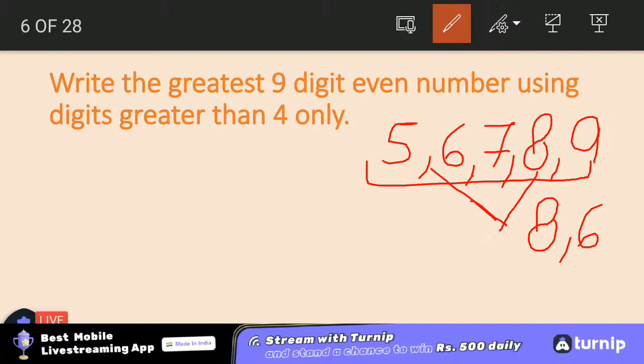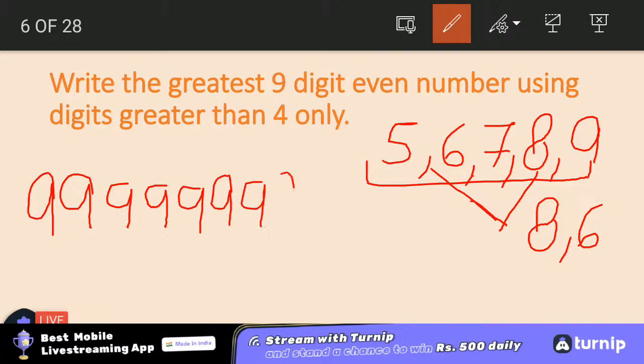Now you need to make the greatest 9-digit number. Since we are talking about the greatest, we must use what? We must use 9. Isn't it? So we need to make the greatest 9-digit even number, and there is no mention that how many times can we use a digit. So I'll be writing 9 8 times. 1, 2, 3, 4, 5, 6, 7, 8, and last I have put up the 8.